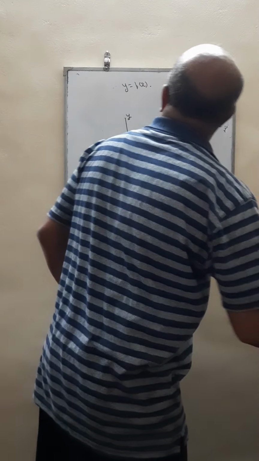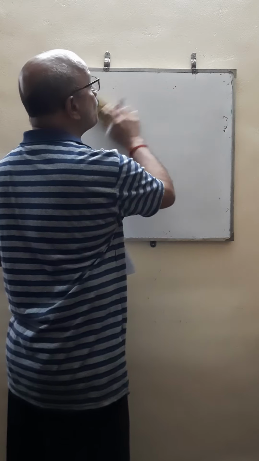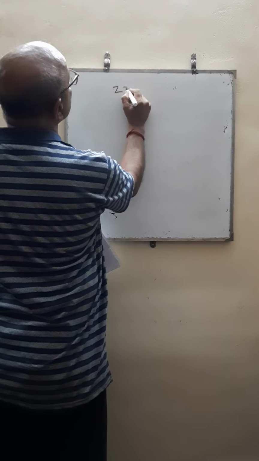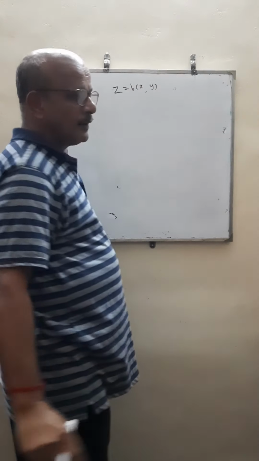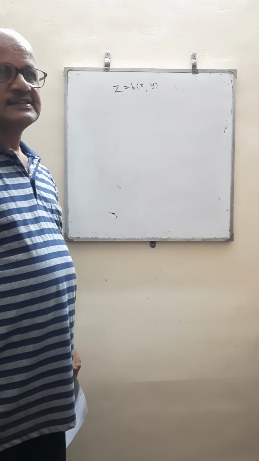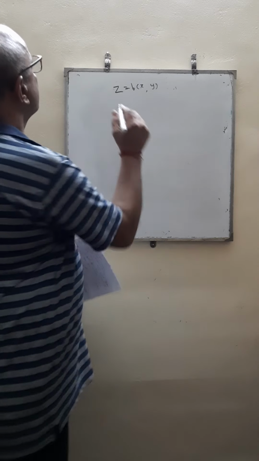Here we are studying in detail the function of 2 variables, which is written in the form z is equal to f of x, y. Here x and y are independent variables and z depends on x and y.